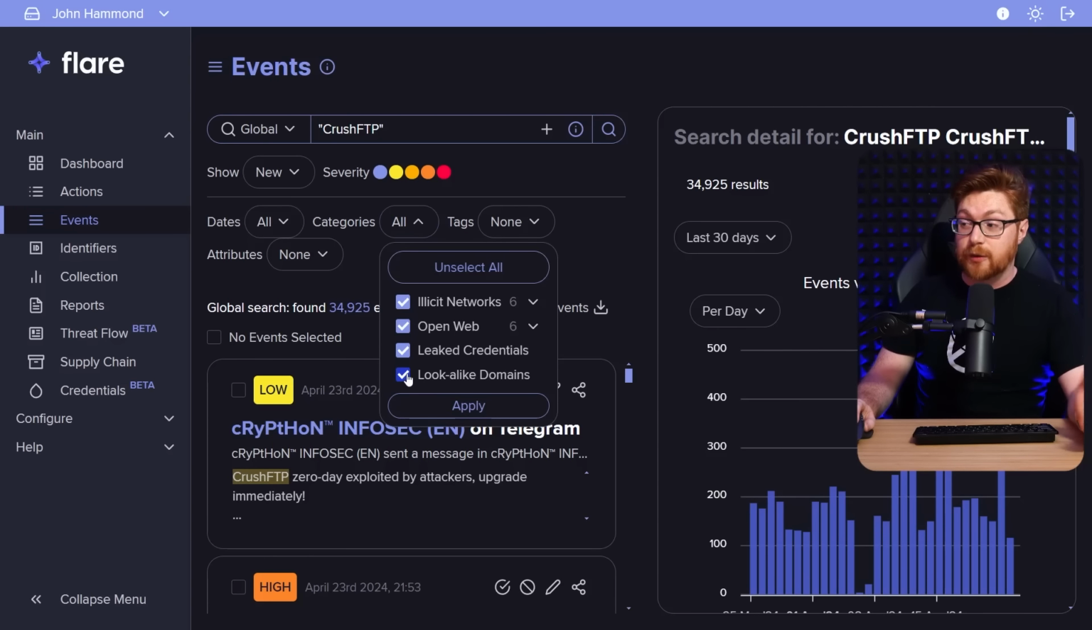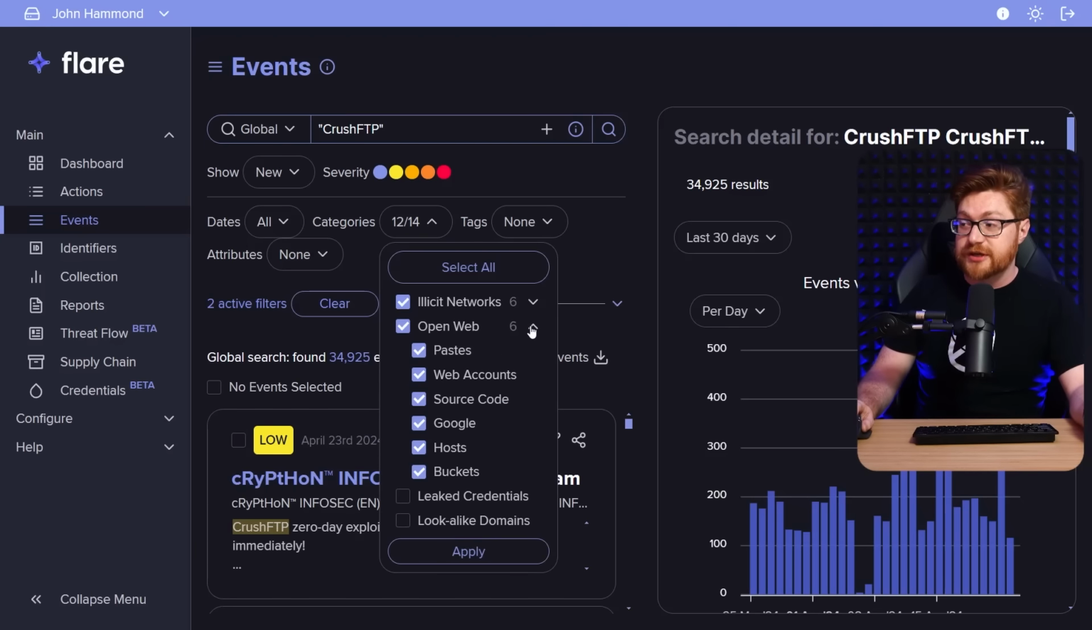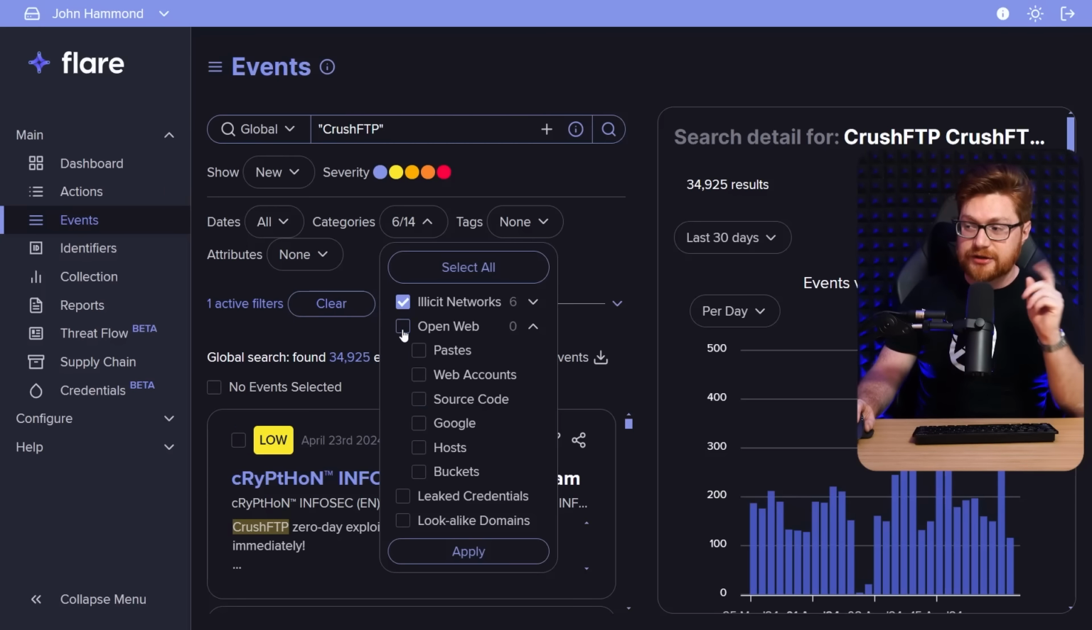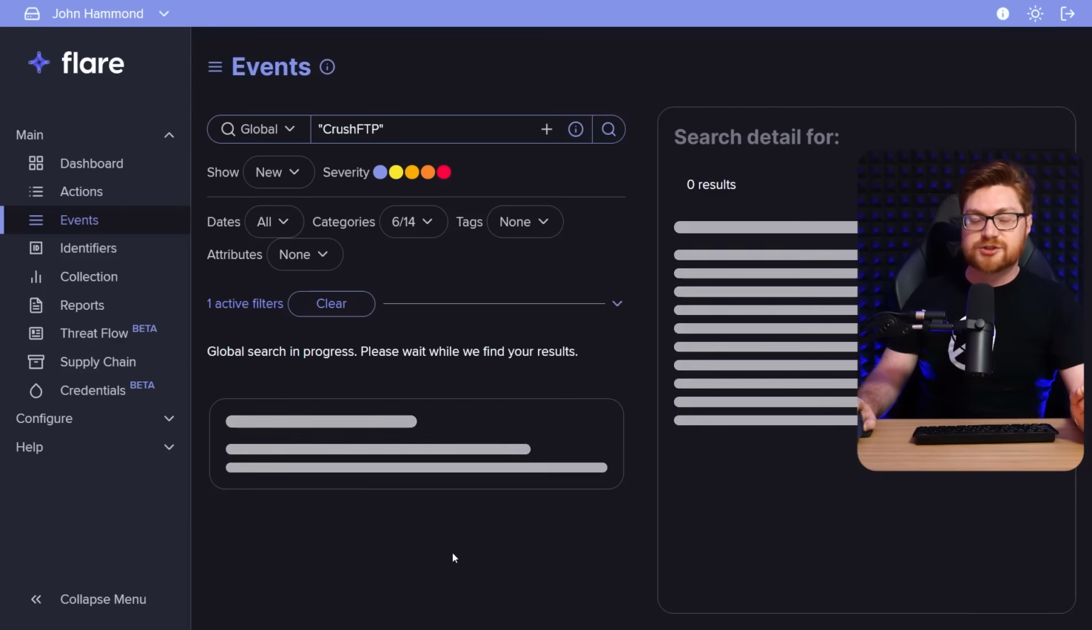But look, if I wanted to take a look at stuff on the ClearNet, up on the open internet, maybe some lookalike domains or leaked credentials, or just the open web, whether it's pastebin sites, maybe web accounts, Git repositories and source code, or cloud-hosted activity stuff on Google buckets, Amazon S3, yada, yada, yada. I don't need to worry about that, but I am curious about some of those illicit networks, like malware marketplaces or cybercrime, hackers for hire, stuff like that. Whether it's forum posts, Telegram chat conversations, I'm curious if anyone is discussing that CrushFTP.